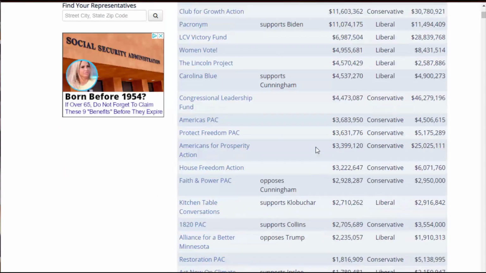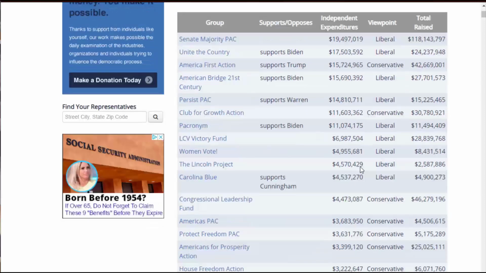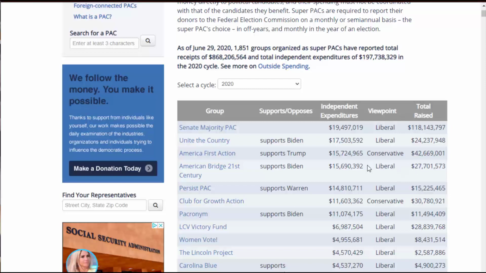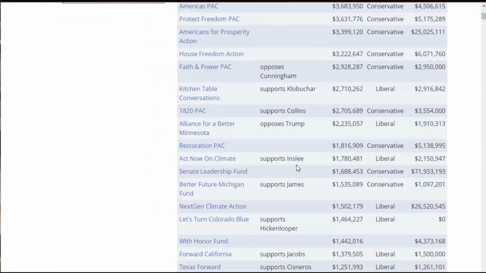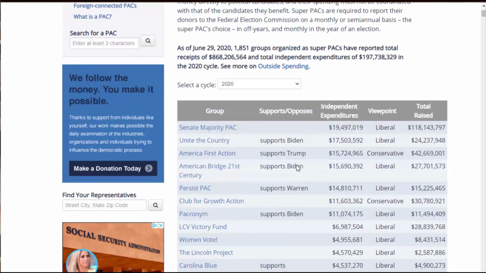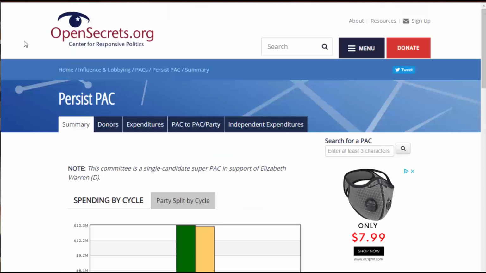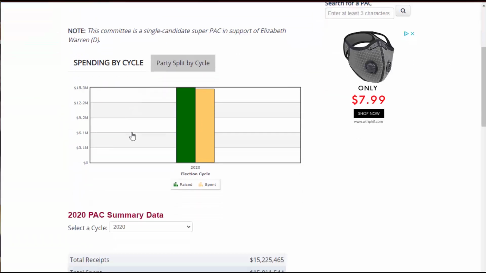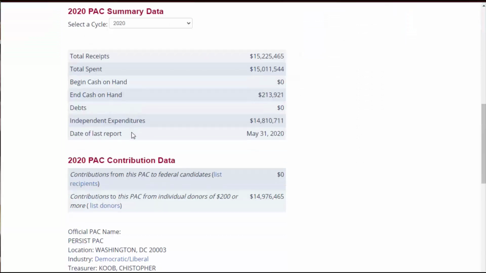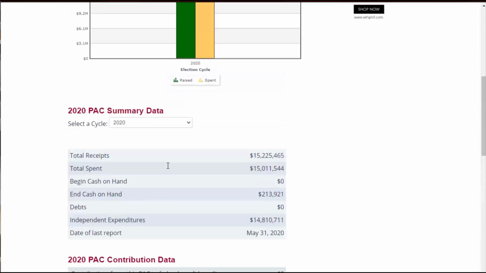And you can see that some of them donate to both sides, Republicans and Democrats. So I think you'll find it interesting to look at. When you come in and look at something like the Persist PAC, you'll find lots of information, but what you won't find is the website for that particular PAC.